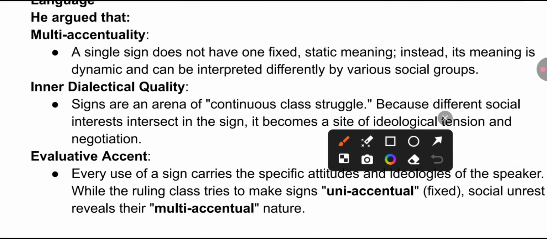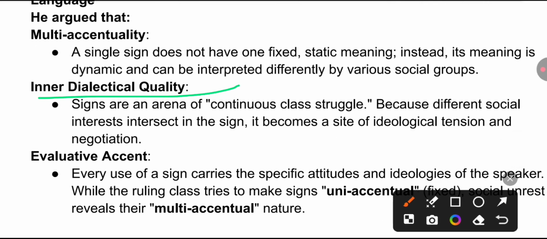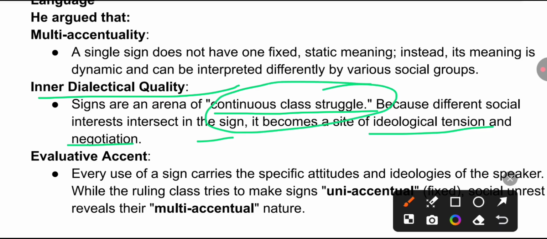On the basis of inner dialectical quality, signs are an arena of continuous class struggle, because different social interests intersect in the sign, and it becomes a site of ideological tension and negotiation. In a different class, a different caste, a different religion, the word has a different meaning.